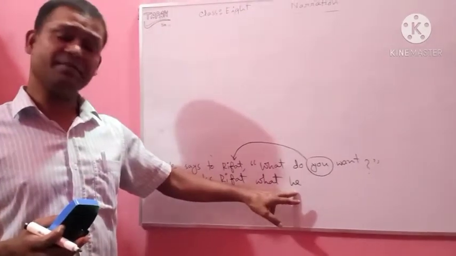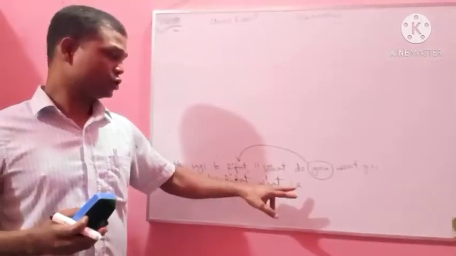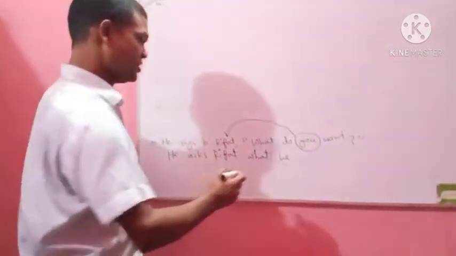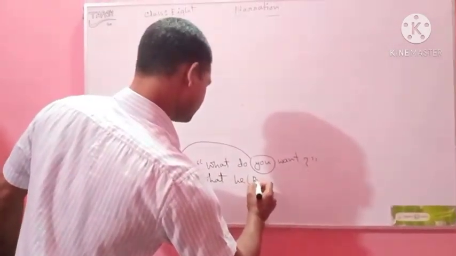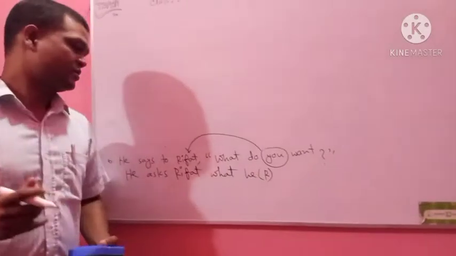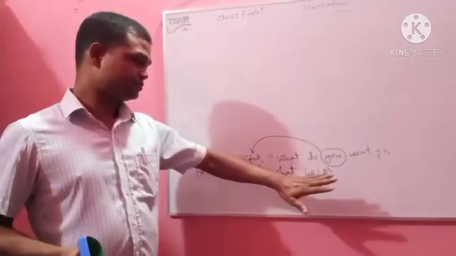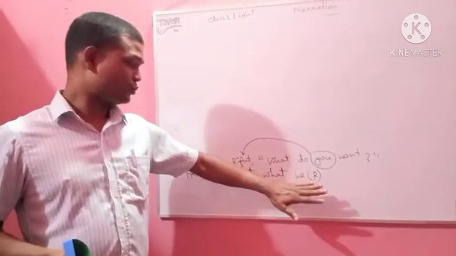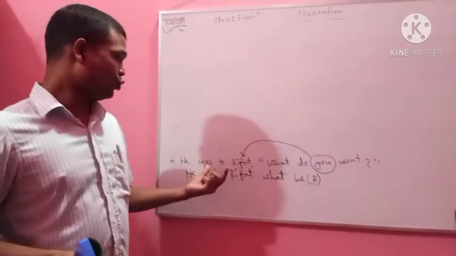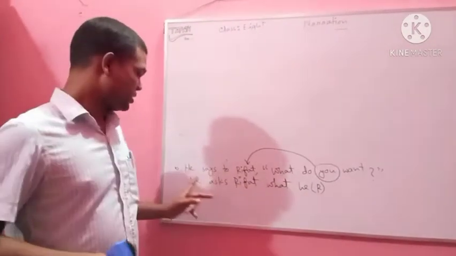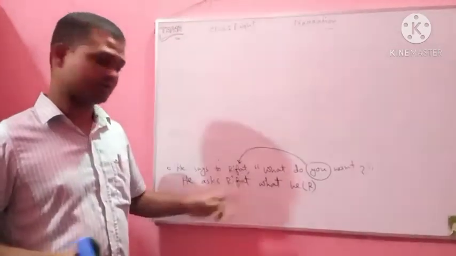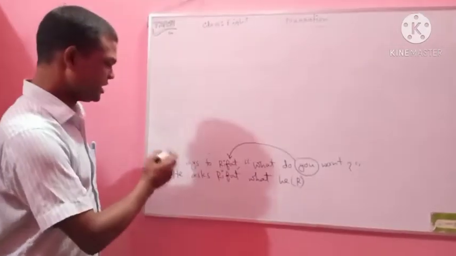In this case, the subject is "he", and the pronoun of Rifat is also "he". So there may be a misunderstanding. To avoid the misunderstanding, you need to use the first letter of Rifat. It will help you find out who is actually meant here, this "he" or Rifat.